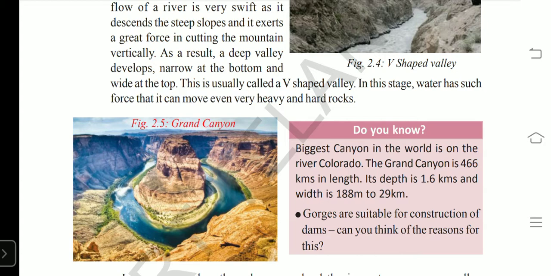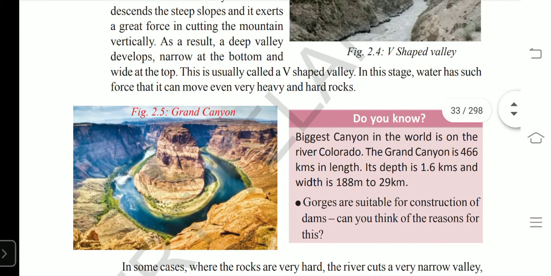It means great power is there in the water moving on the mountain areas. Such a force can move very heavy and hard rocks in its way.